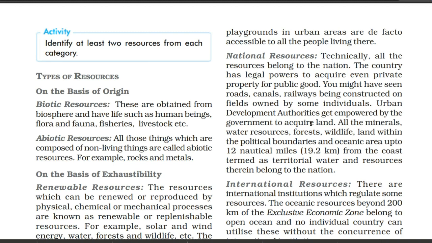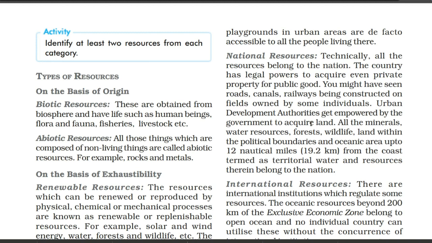Even like this, all the minerals of the country, water resources, forests, wildlife, and land within the political boundaries of that country, all those things come under the national resources. Even the oceanic area, which oceanic area are we talking about here?